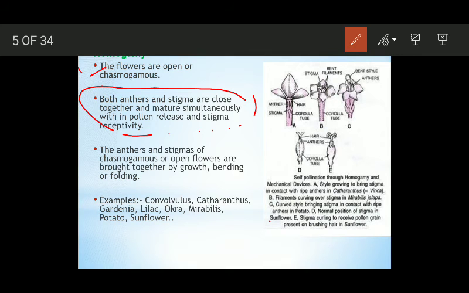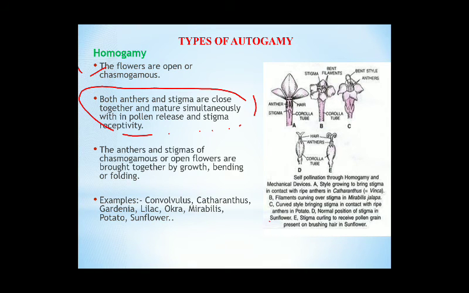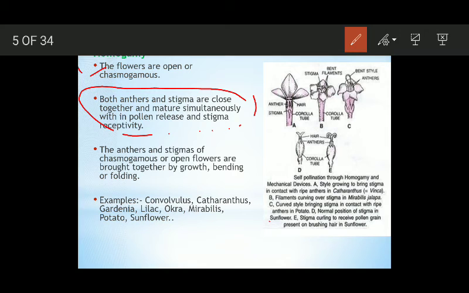In those flowers, what happens is the anthers produce pollen grains, they become mature, and at the same time the stigma becomes receptive. The second condition is the anthers and stigmas of such chasmogamous flowers must be brought together by growth, bending or folding. They grow very close to each other, they bend upon each other, or they fold upon each other so that the pollen grain lands on its own stigma.